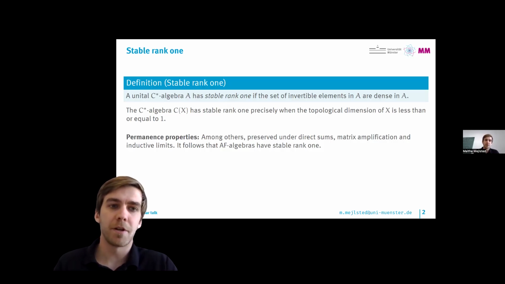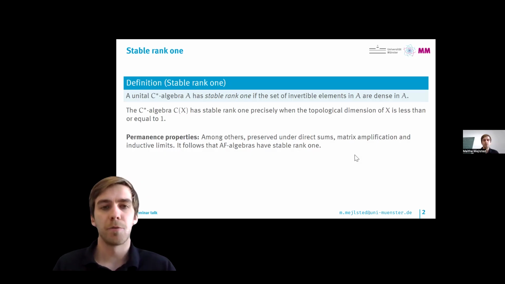This means that we can already see quite a lot of examples of stable rank 1 C-star algebras. It's very easy to see that the complex numbers have this property, because all the invertible elements are everything except 0, so it's clearly dense. Then we can also see that all finite dimensional C-star algebras must have stable rank 1 because of this preservation under direct sums and matrix amplification. And from the inductive limits, it follows that all AF algebras have stable rank 1. So there are quite a lot of interesting examples of stable rank 1 C-star algebras.